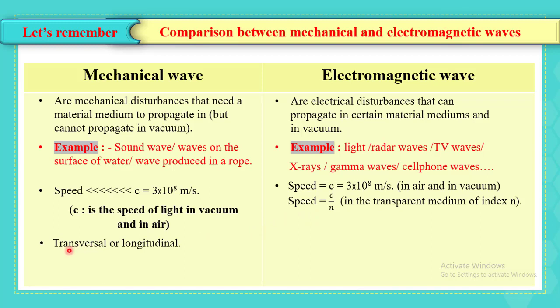Finally, a mechanical wave can be transversal or longitudinal, while electromagnetic waves are just transversal, which means that the direction of propagation of the wave is perpendicular to that of the particles of the wave. And don't forget that the wavelength of this transverse wave is the division of the speed c over the frequency f, only if the medium is vacuum or air.